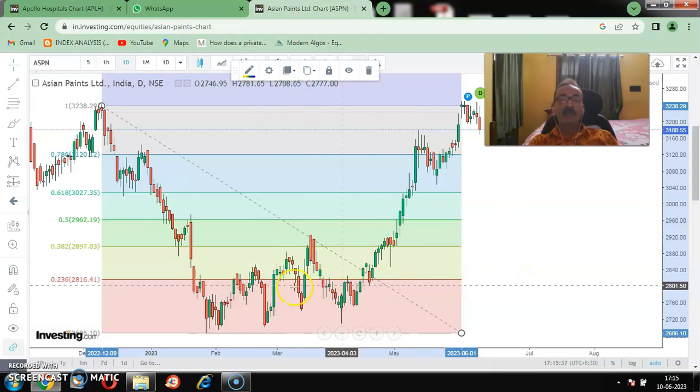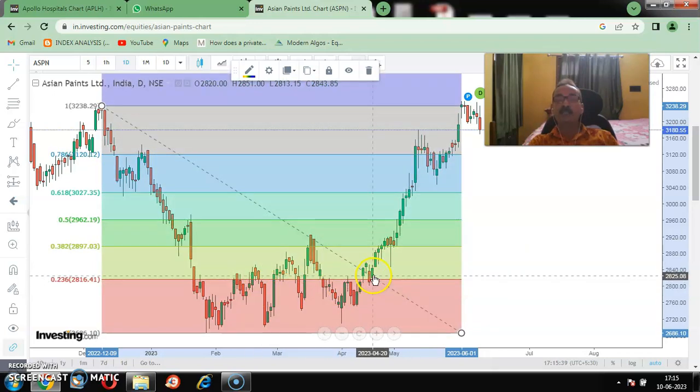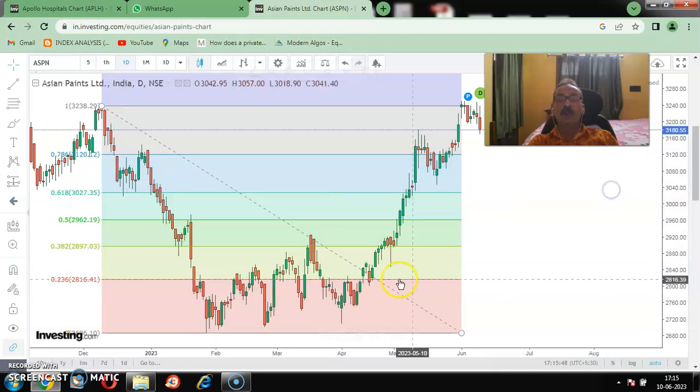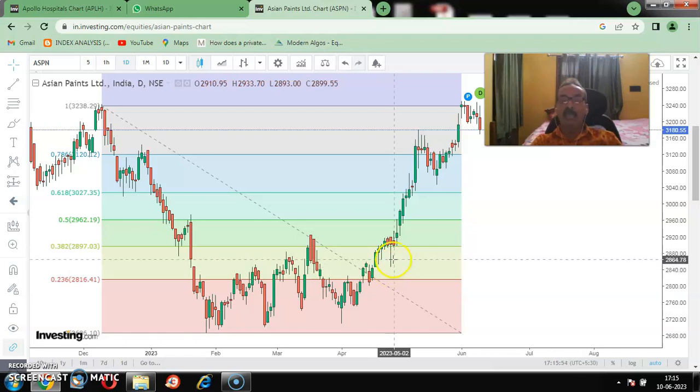We see here is some range bound market we saw, then an uptrend has started. Right, first uptrend, one candle. You see there is one candle which crossed the 38.2%, but it closed below the 38.2%. So we will not make any trade. We can trade only when any candle has closed above the 38.2%.